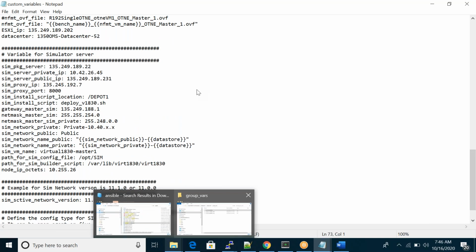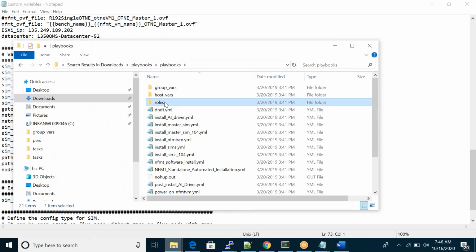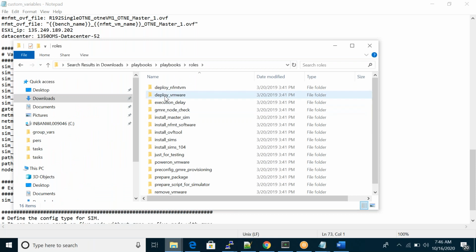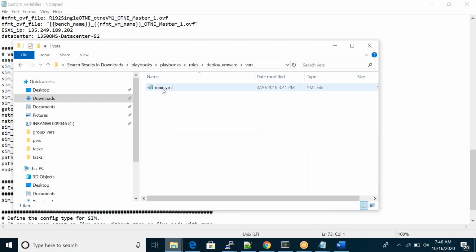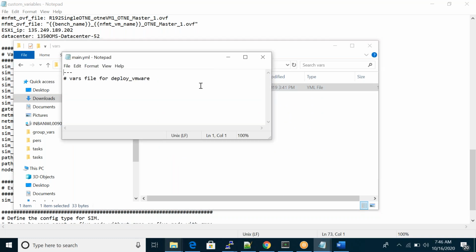If you go back one and go to roles, take any one role. Here in vars, nothing is there. We didn't mention anything here; we just left it blank. Why? Because we are using external variables. In some external file, I mention all my variables, not in the roles variable file.